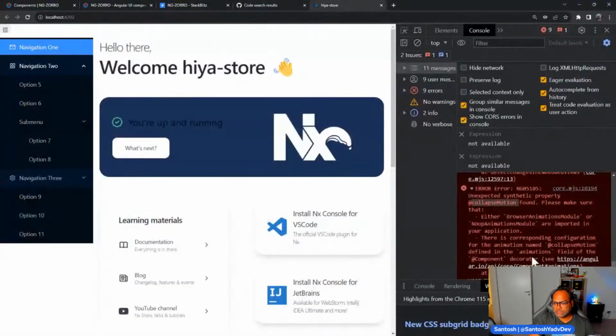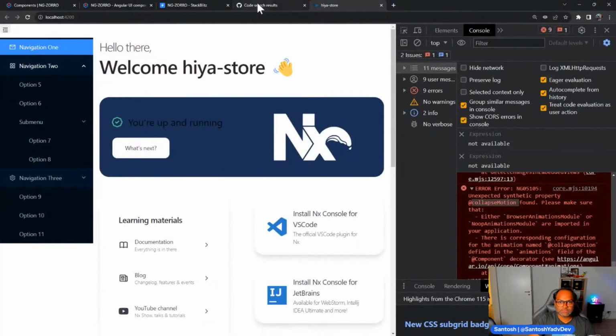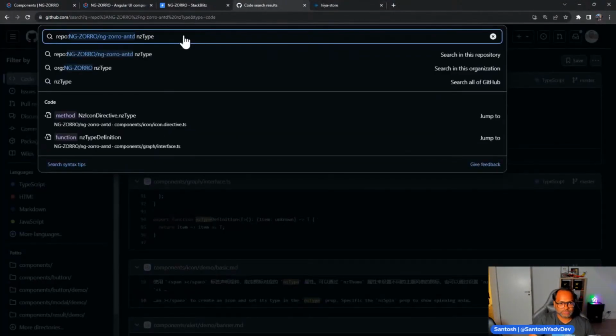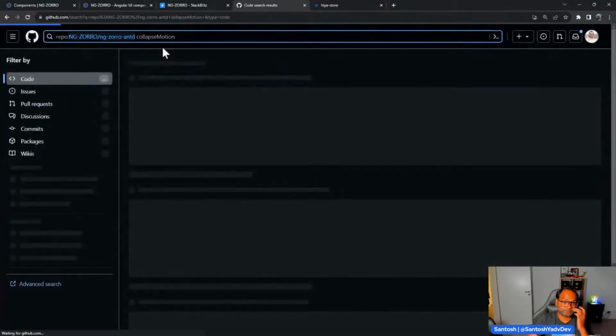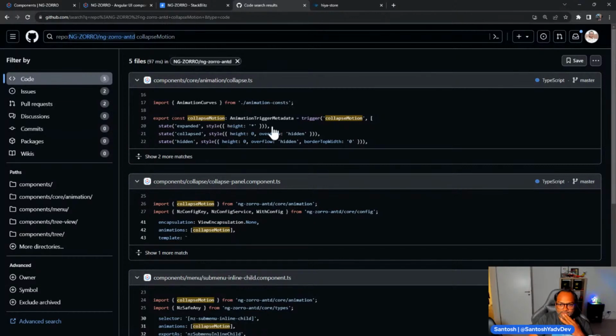The best thing that we can do is search in the code base. If you don't find anything here, let's go back to the code base and search again. It'll tell you where this code is. And it says, okay, trigger collapse motion. Collapse motion is actually in animation.